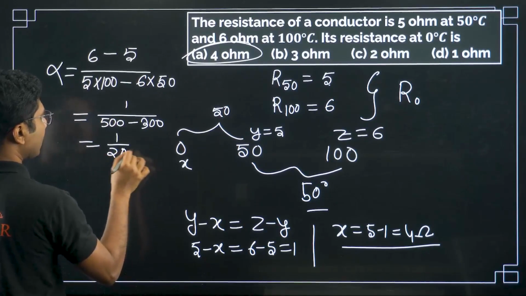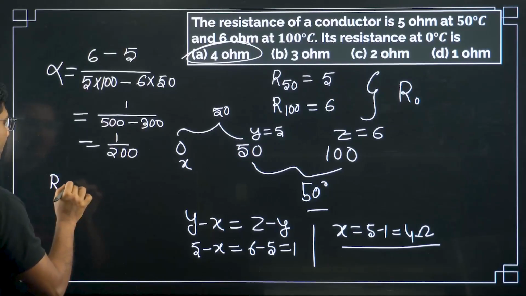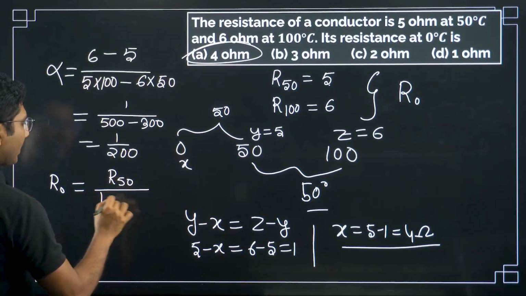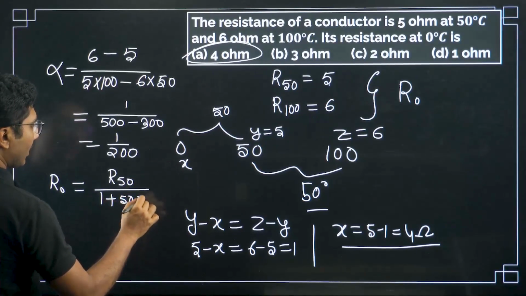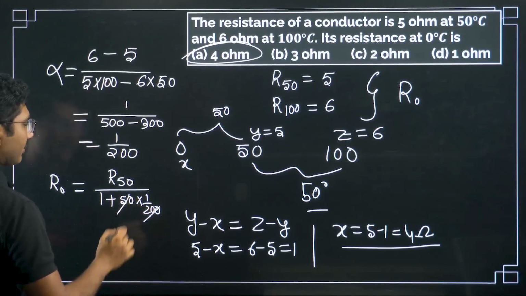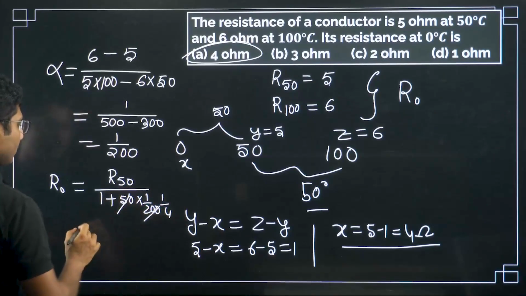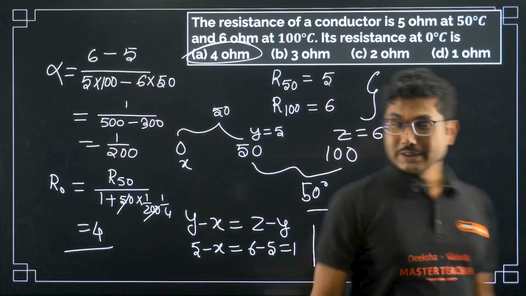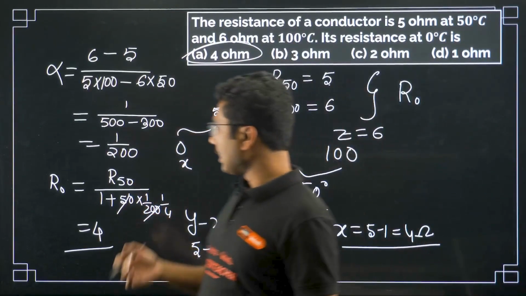So this is the temperature coefficient, and then you can apply the value that R0 must be equal to R50 divided by 1 plus 50 into alpha, that is 1 by 200. So this is also another way to calculate. 1 by 4, so you will get the same value 4. You can check that out. So this is another way to solve it, but this is the easier way, just by using logic.